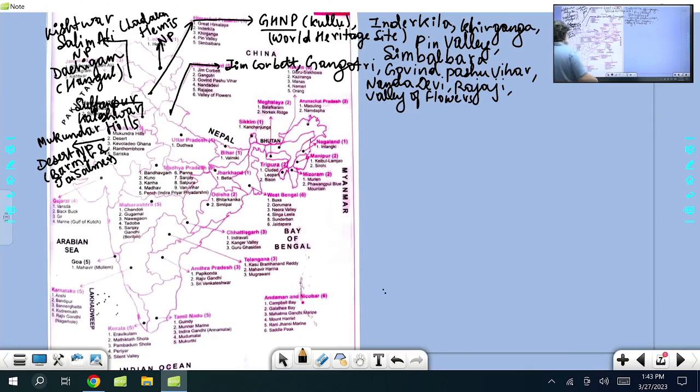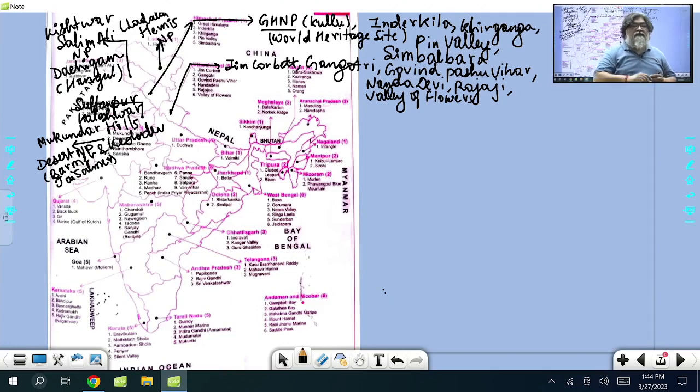Then you will find here Kevla Dev, another very, very important name. Kevla Dev is in Bharatpur district of Rajasthan. You all know Kevla Dev is known for Siberian crane. We have also discussed Kevla Dev is also Ramsar site of Rajasthan. And we have also discussed Kevla Dev is in Montreux Record, MR.